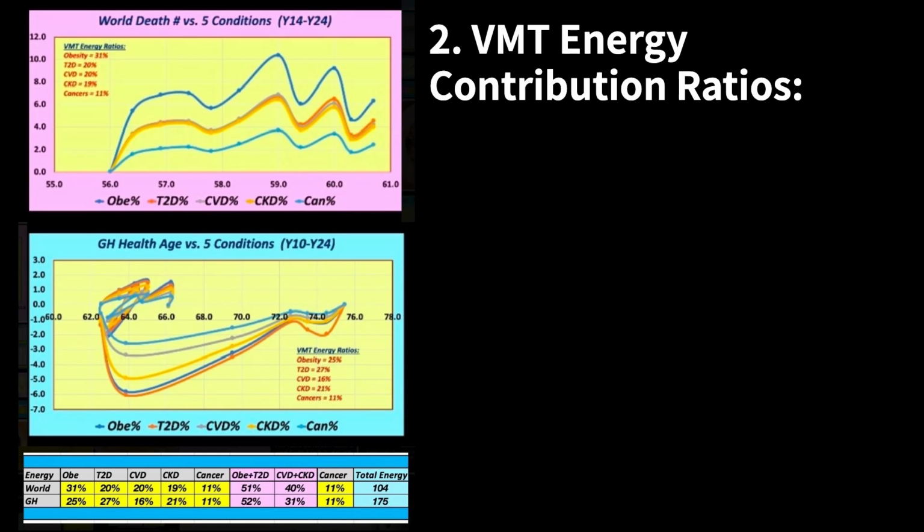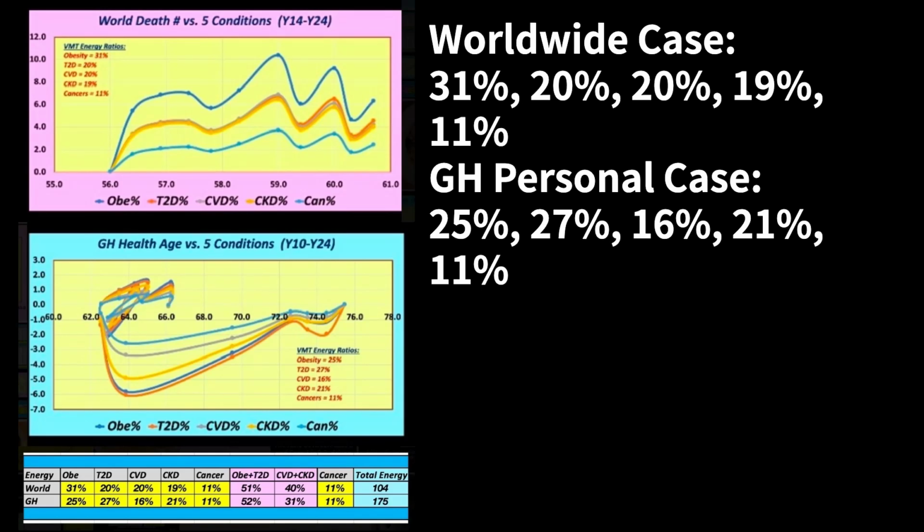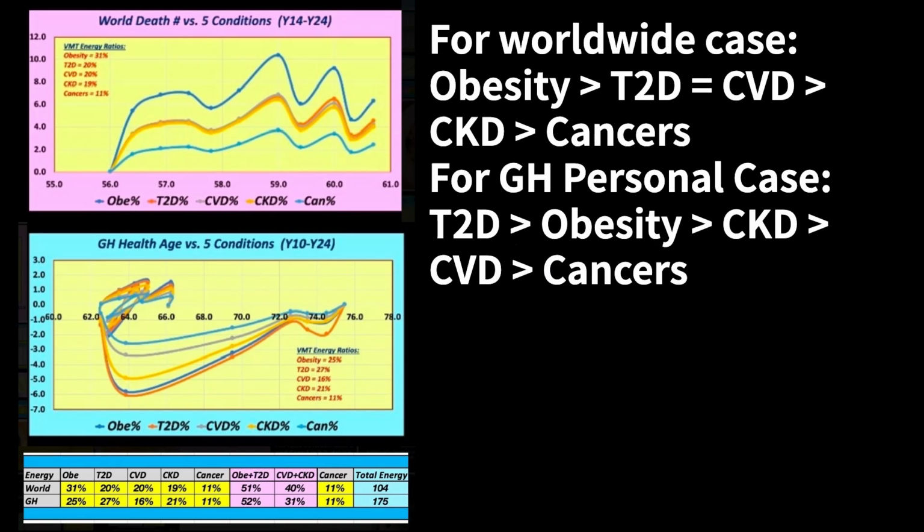2. VMT energy contribution ratios: worldwide case: 31%, 20%, 20%, 19%, 11%. GH personal case: 25%, 27%, 16%, 21%, 11%. For the worldwide case: obesity, T2D, CVD, CKD, cancers.